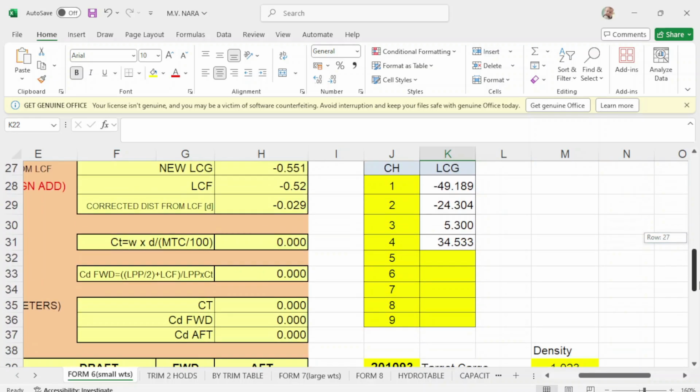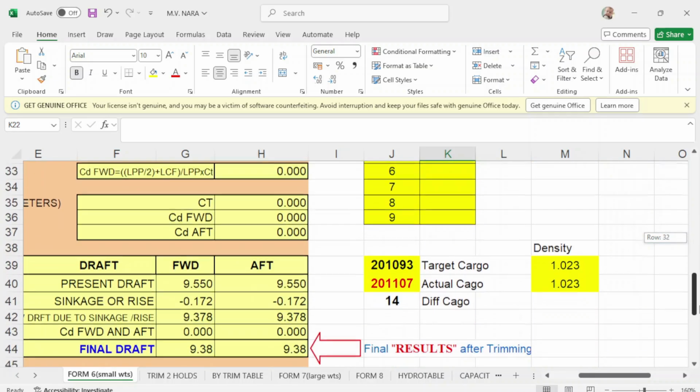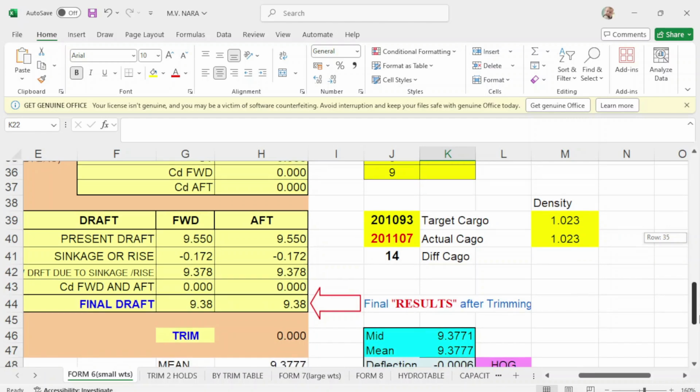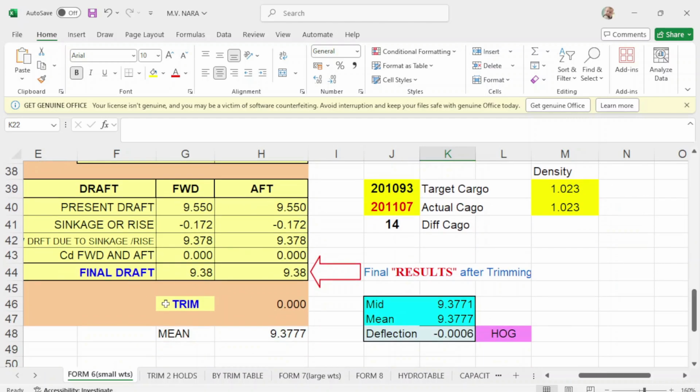Your departure arrival drop in San Fernando, La Union will be forward 9.38, up 9.38 or 9.377, which is almost 9.38, and you have a 0 trim, and your deflection is 0, so you have no deflection. So where did I get this midship drop?